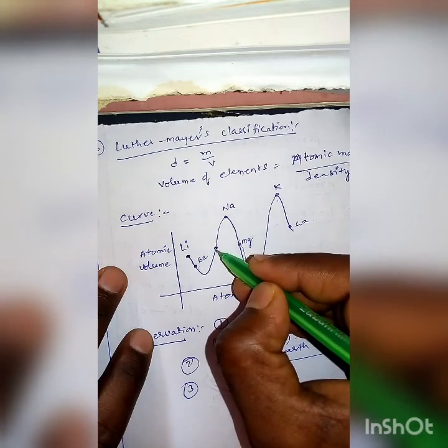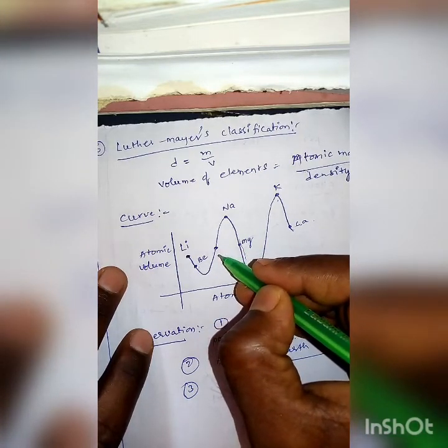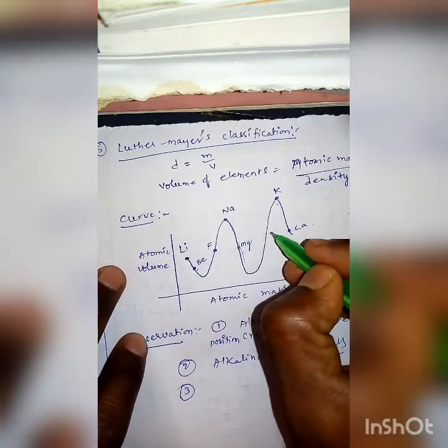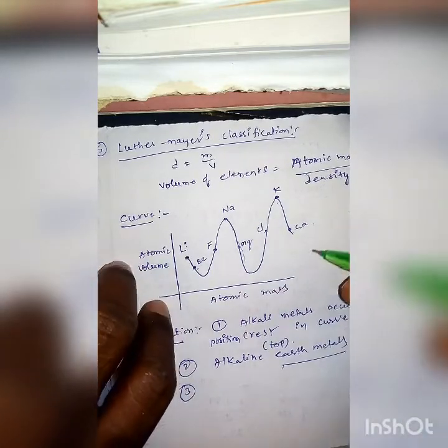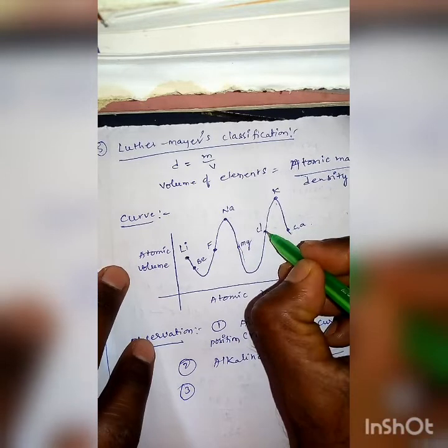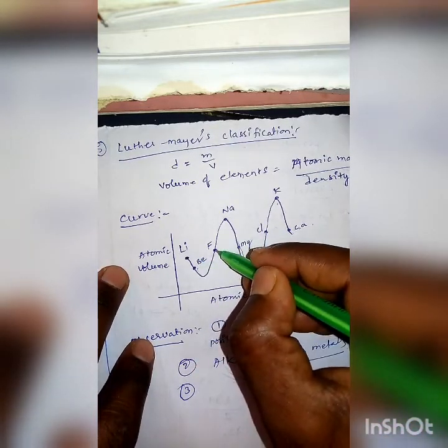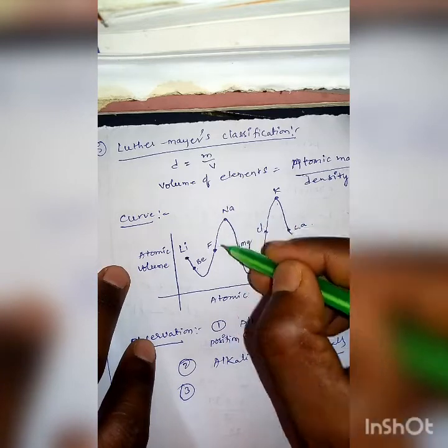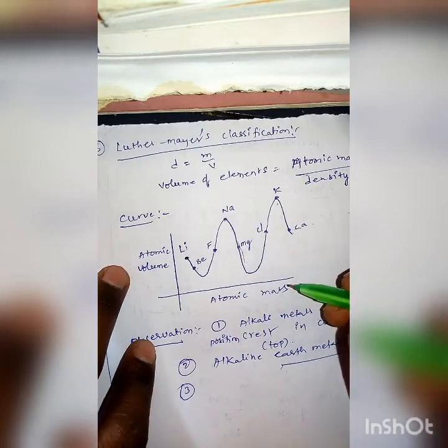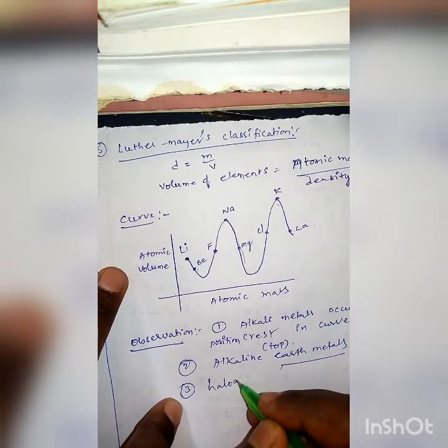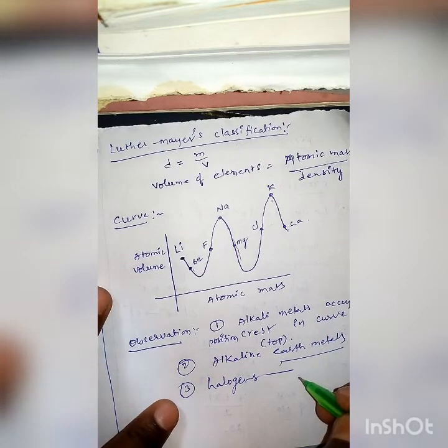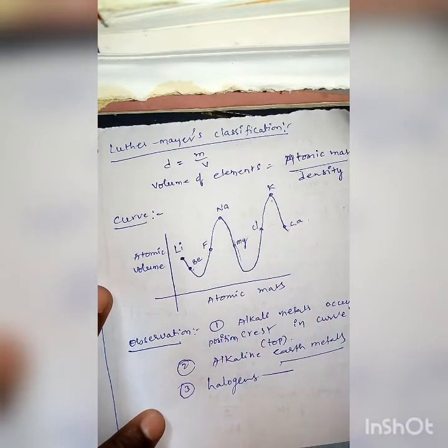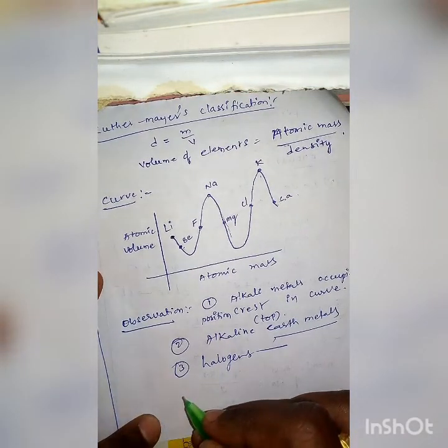Halogens like fluorine, chlorine, bromine, iodine occupied the middle of the ascending order of the curve. That is the third observation.